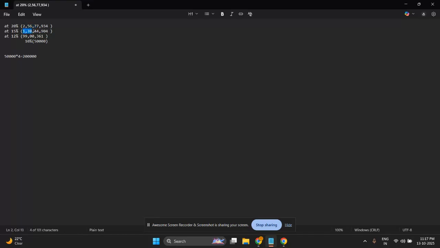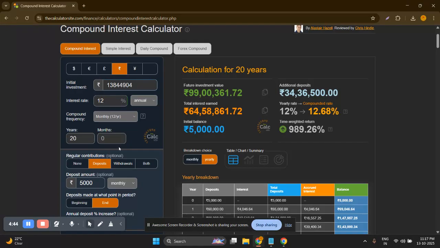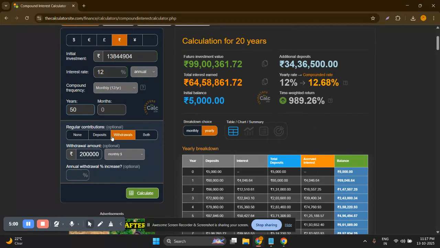Suppose you manage to earn 1 crore 38 lakh rupees. So if I go to the calculator and put it here, and withdraw, as per our calculation you require 2 lakh rupees per month, and you live for 50 more years after retirement. Because you will not invest in mutual funds or something else, you will invest in secure places like saving schemes or public bonds or FDs where you will get less interest.